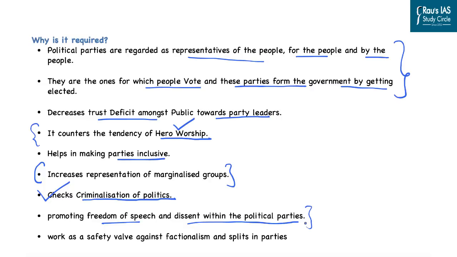Further, because of the tendencies of dynastic politics in some of the regional political parties as well as some of the central political parties, dissent is discouraged amongst party members. And that is why, if inner-party or intra-party democracy is promoted, it will help in promoting freedom of speech and dissent within the political parties.